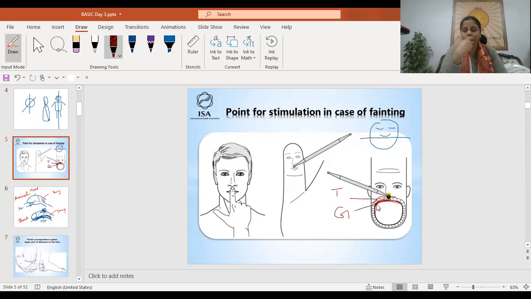If teeth are shaking, then you can give moxa in this area, and then you can apply seeds. Very good result in teeth diseases also.